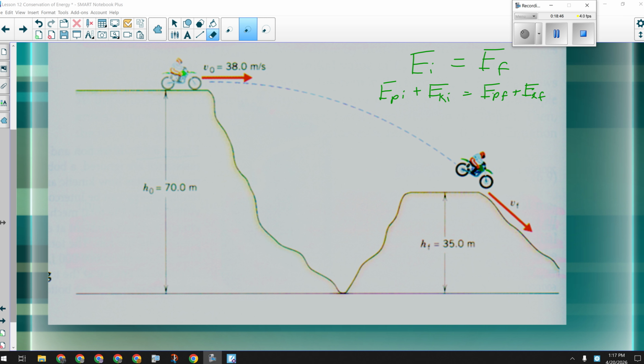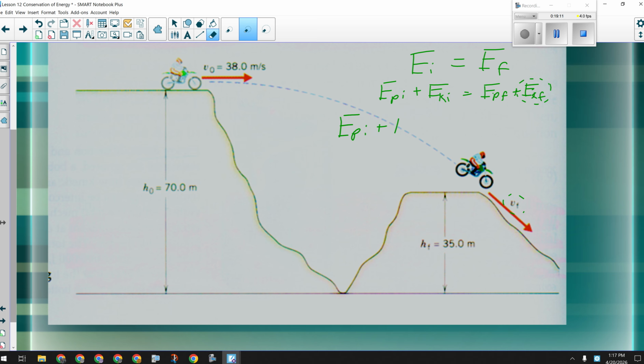All right, so here's what we know. We know the initial and final energies are equal because there's no mention of work, or friction or anything like that. I'm looking for VF, which would be part of that term there. So first off, I need to isolate my kinetic energy final by subtracting potential energy final to the other side.